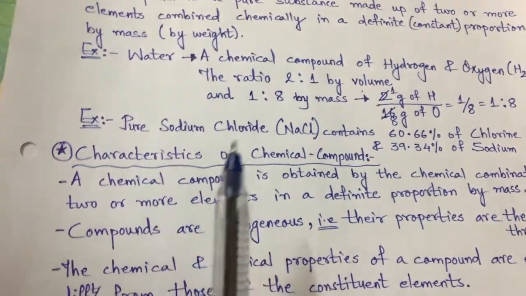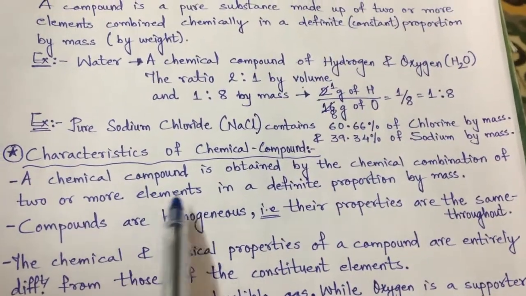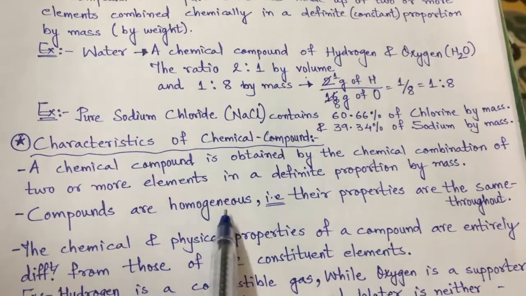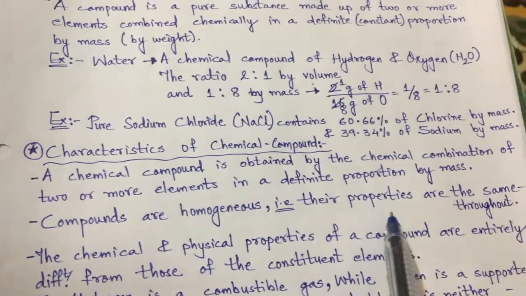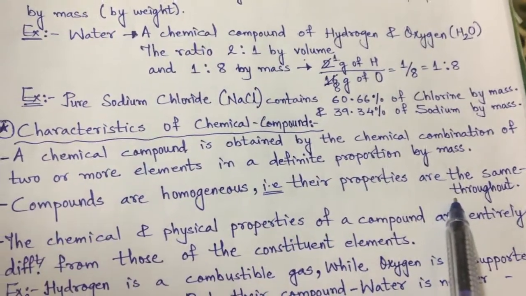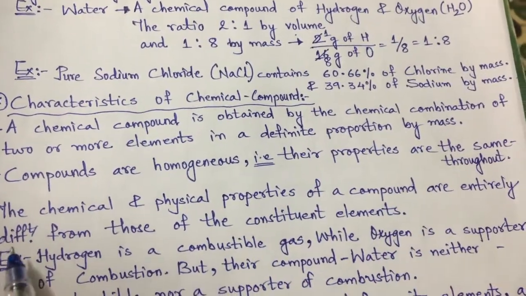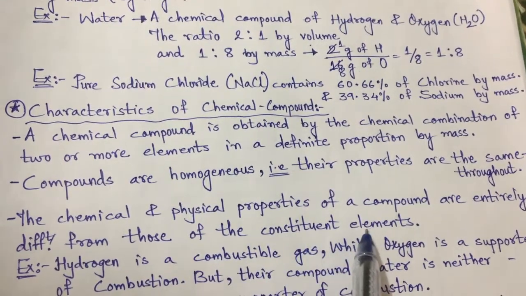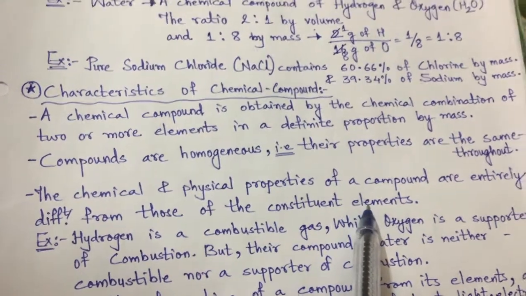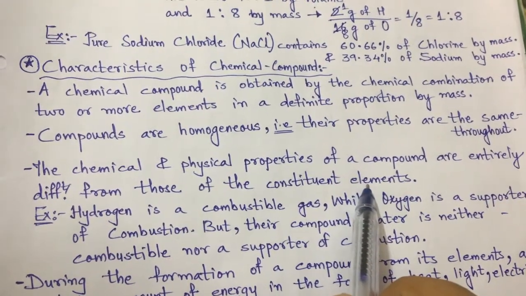What are the characteristics of chemical compounds? A chemical compound is obtained by the chemical combination of two or more elements in a definite proportion. The compounds are homogeneous. That means their properties throughout remain the same. If properties do not remain the same throughout, then it won't be homogeneous. The chemical and physical properties of a compound are entirely different from those of the constituent elements. It means when two different elements combine to form a compound, the property of that new compound is completely different.